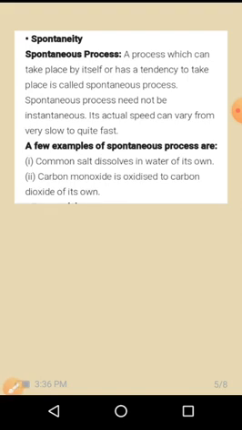Next one is spontaneity. A spontaneous process is a process which can take place by itself or has a tendency to take place.